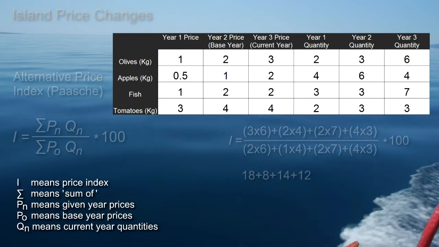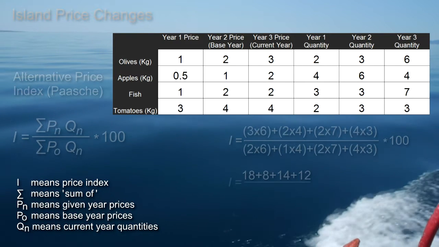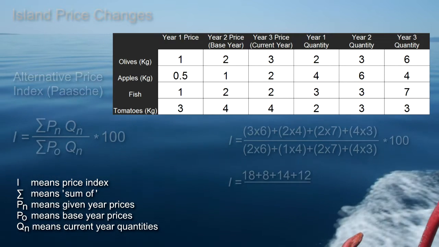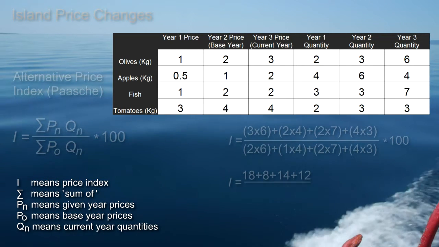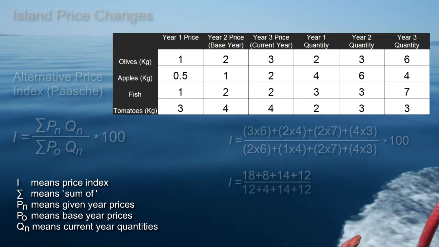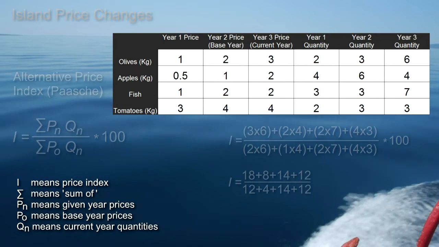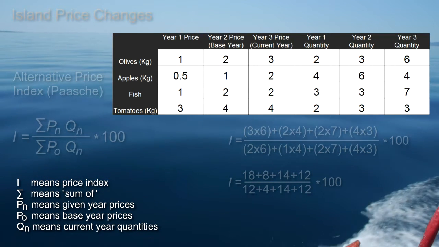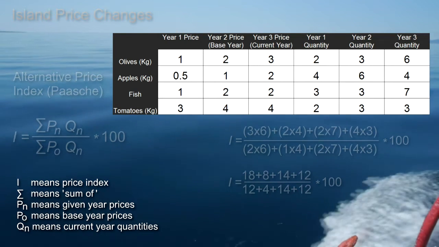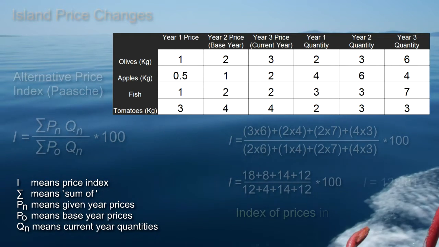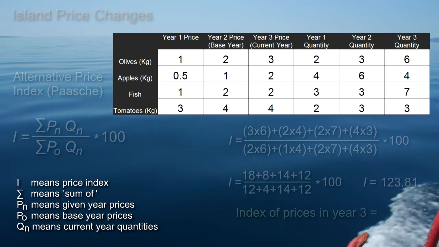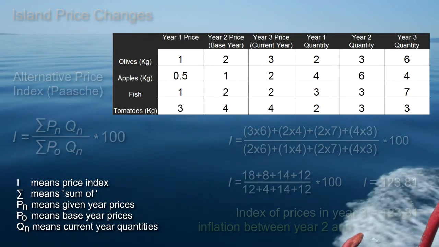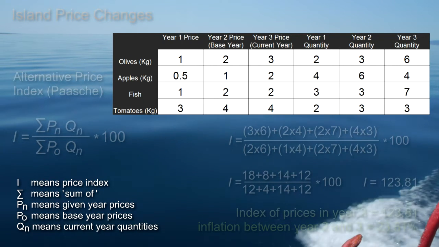And then again we multiply by 100, so that I is 18 plus 8 plus 14 plus 12, which we add up and divide by 12 plus 4 plus 14 plus 12. Multiplying the result by 100 gives us 123.81. So the index of prices in year 3 is, according to this measure, 123.81, and we've had an inflation rate in our island economy of 23.81.